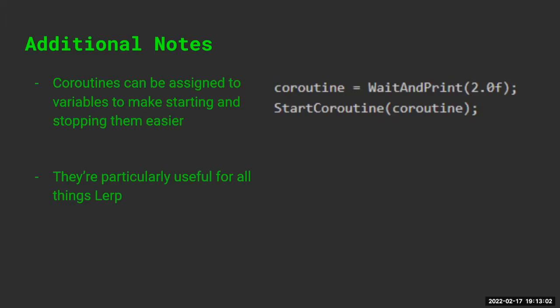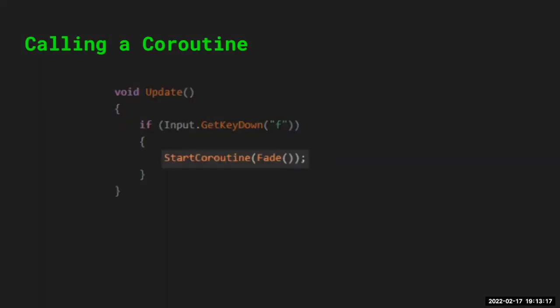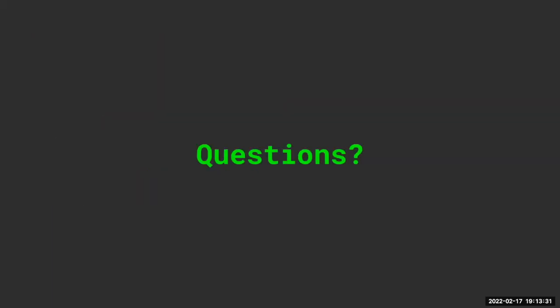So if you're familiar with lerping, linear interpolation, like in that example with the color value, I don't think this isn't actually a lerp, but it's a similar principle. In your for loop, your incrementation value can be used for lerping things in a coroutine, which is very, very useful. And that way you're not making that nasty update timer that's getting incremented in Update and lerping in Update. It's so much nicer. So yeah, that's coroutines in a nutshell.